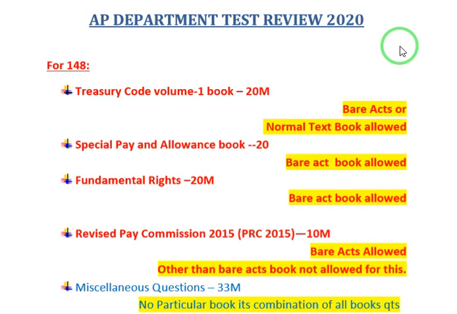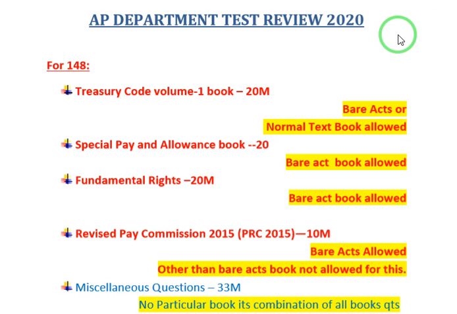The difficulty level for this paper code 148 is moderate. Those who purchased this book in the last minute, in the previous 1 week or just before the exam, might have felt difficulty searching for the questions in the textbook, and those who purchased a bit earlier might have got an idea of how to check the questions and answers in the book.